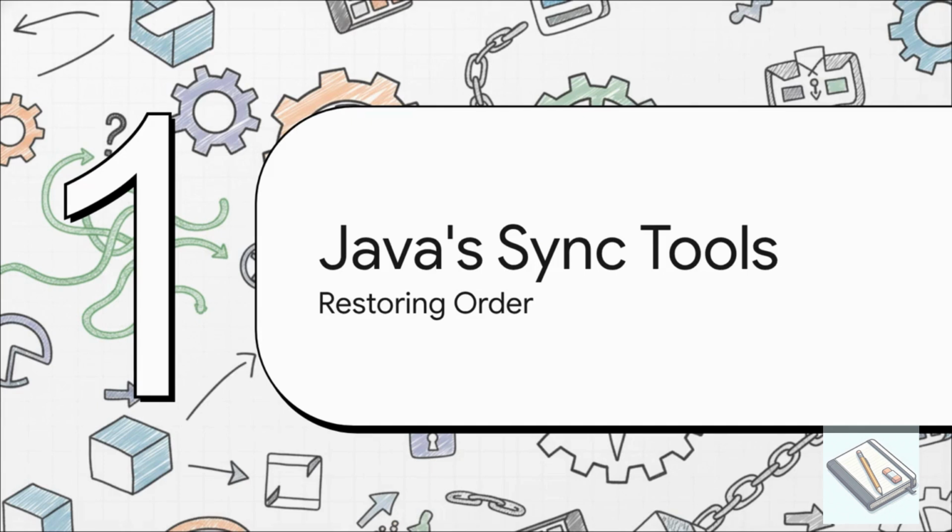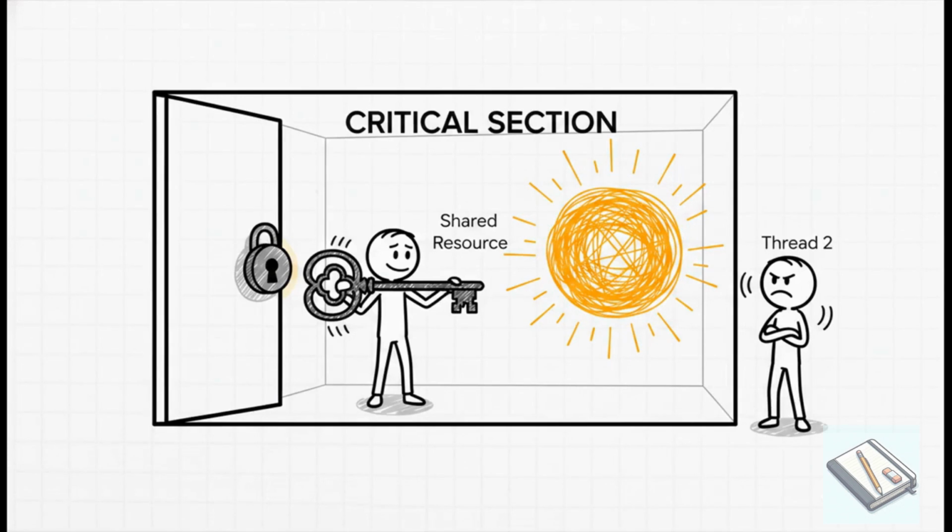But don't panic. Java gives us the tools we need to bring some order back to this chaos. The trick is telling Java exactly where and when our threads might step on each other's toes. So, the #1 tool in our toolbox is the synchronized keyword. The best way to think about it is like a key to a room. When a thread wants to run a piece of synchronized code, it first has to grab the key, or the lock. And as long as it's holding that lock, no other thread can get in. This whole idea is called mutual exclusion, and it's a simple guarantee. Only one thread at a time, period.